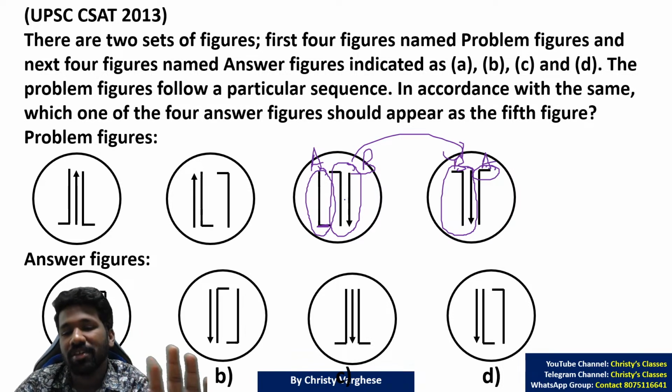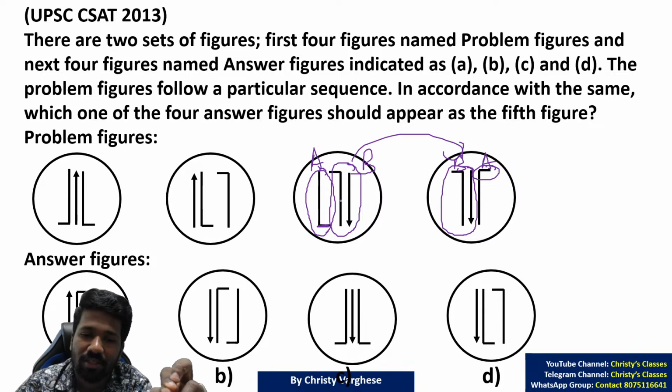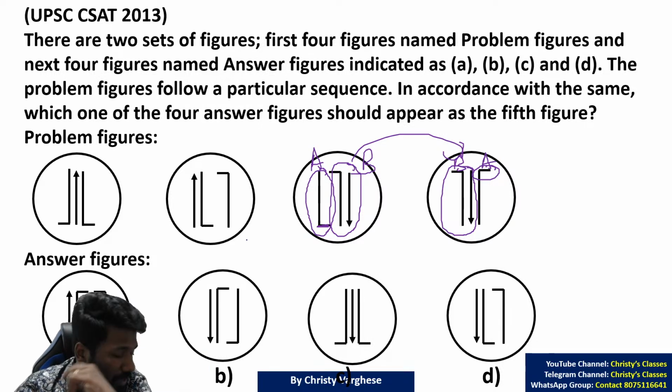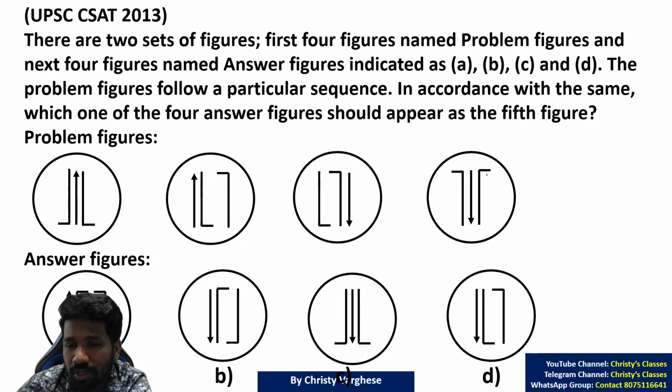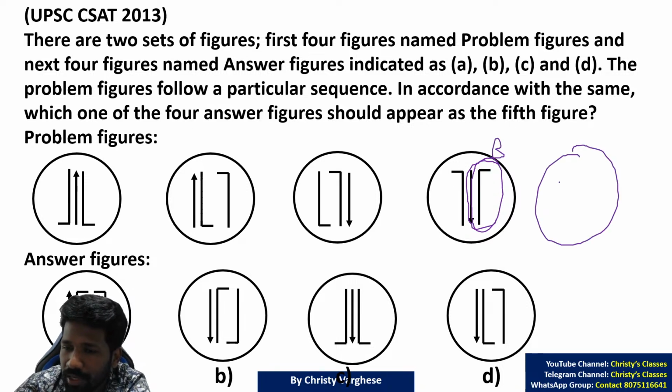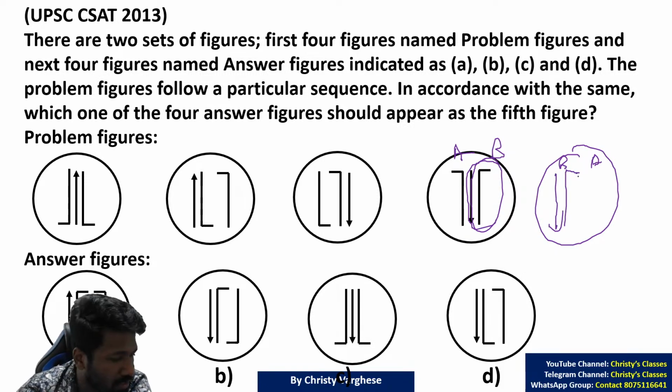So once again I am summarizing 3 images. If I call the last 2 images B, and the first image A, then AB is shifted as BA, but A is vertically flipped. So here also, call the last 2 images B. This is B, so that should be shifted. AB becomes BA. That means here, B is shifted.